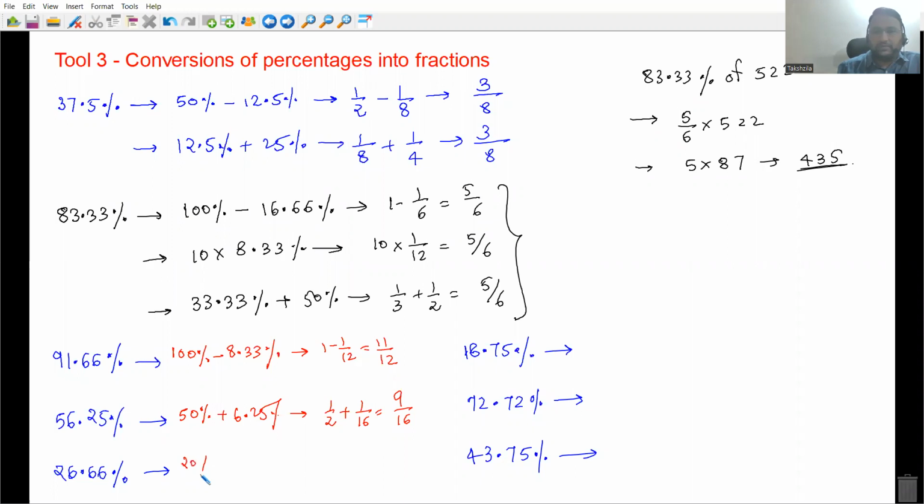26.66% आएगा 20% plus 6.66%. That is 1/5 plus 1/15, that is equal to, LCM 15 आ जाएगा, 3 plus 1, 4/15.